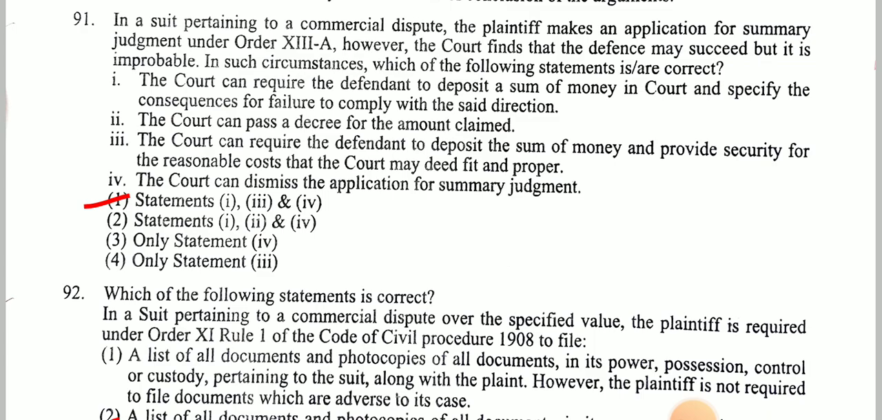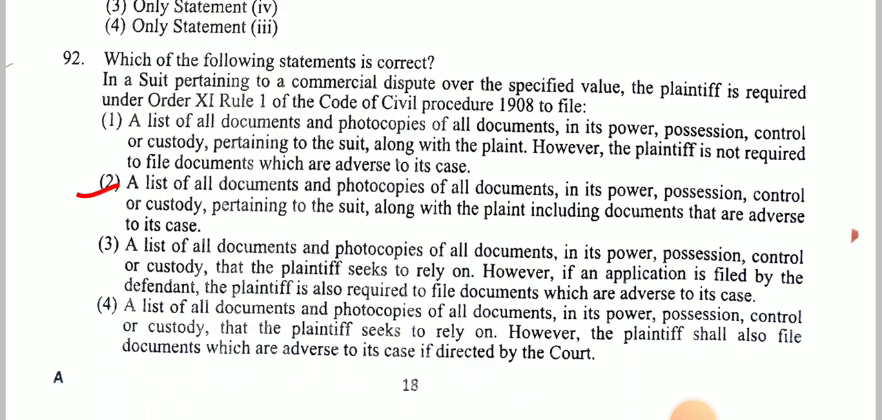Next question. Which of the following statements is correct? In a suit pertaining to a commercial dispute over the specified value, the plaintiff is required under Order 11 Rule 1 of CPC to file. Answer is a list of all documents and photocopies of all documents in its power, possession, control or custody pertaining to the suit along with the plaint, including documents that are adverse to its case.